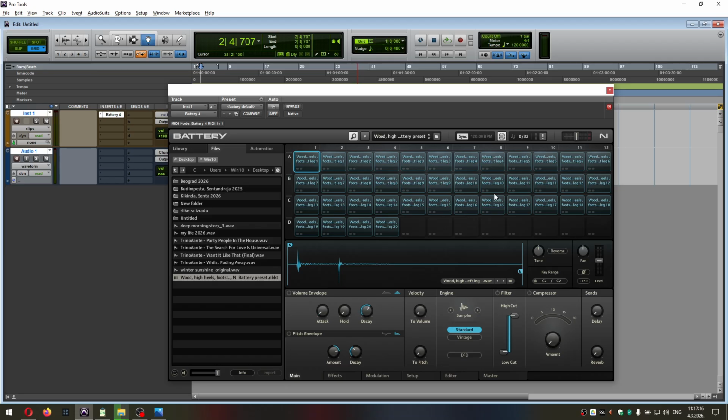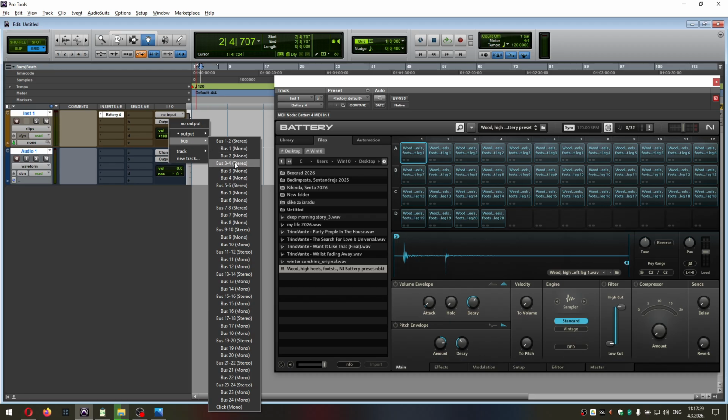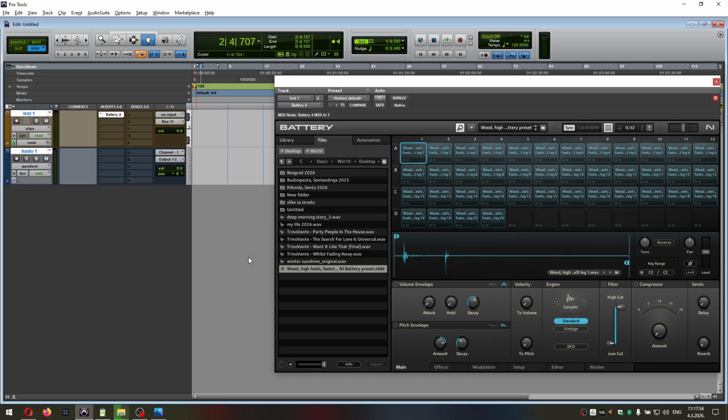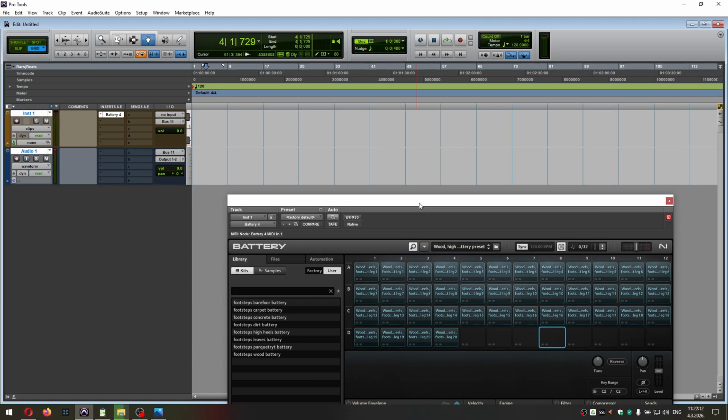Now, when you've selected the preset you want, we need to send that to our audio track. The output of the instrument track should be one unused bus. For example, let's say bus 11. That bus 11 should be the input of the audio track. So now you just click record enable on both the instrument and audio track, click record, click play, and the recording is started.